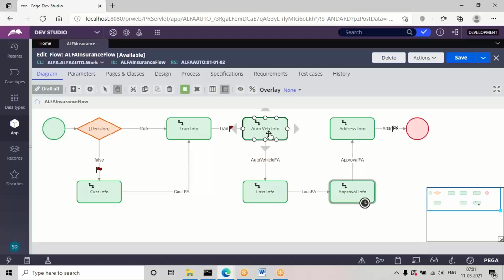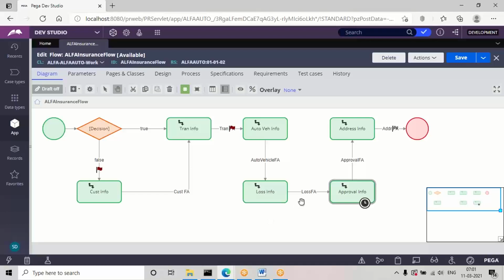If the vehicle is an old vehicle, execute the next two steps. If the vehicle is totally brand new, then directly jump from vehicle assignment to address assignment. So in order to achieve such requirements within one flow, if we want to jump, there is a concept called the ticket concept. From one flow to another flow, if we want to jump, Change Stage is one smart shape. In the coming classes you'll understand Change Stage, a smart shape that we are going to implement in the case types. Case Designer and all will be in the next advanced classes.